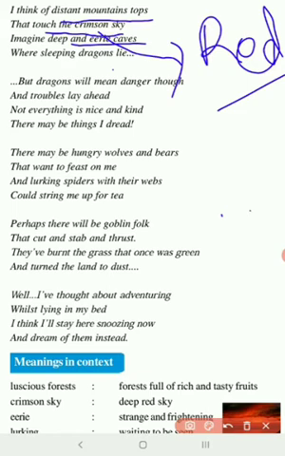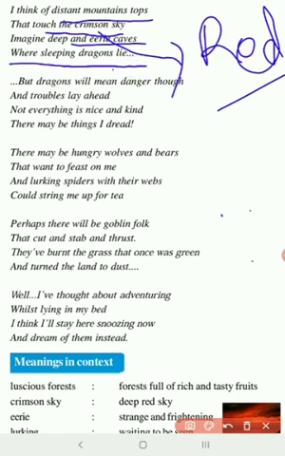Strange airy caves means caves where we really do not know what is there. A cave doesn't have any sunlight. It's always dark because it does not have any windows or openings that can get light inside and lighten it up, and therefore that is an airy cave, a strange cave, where